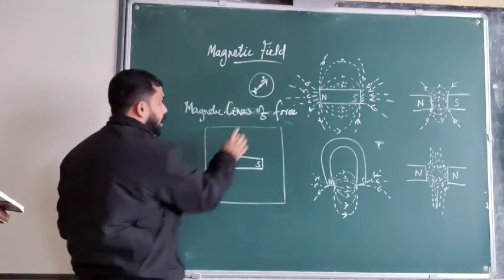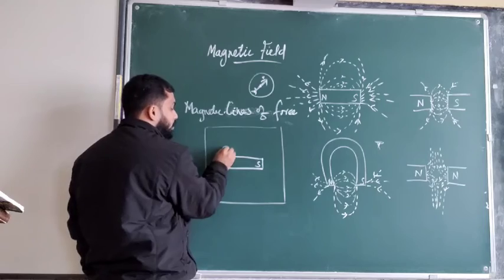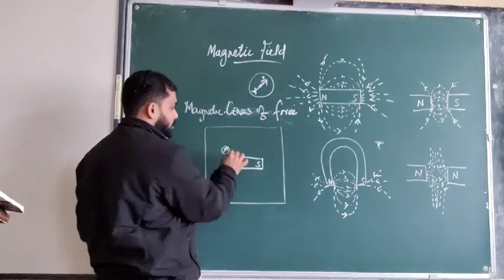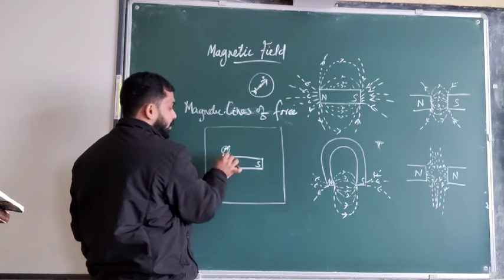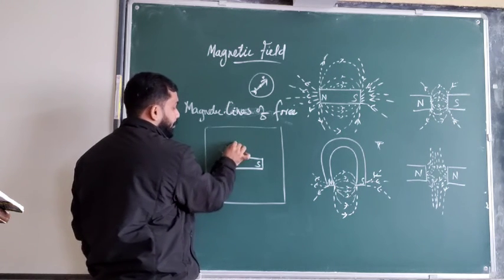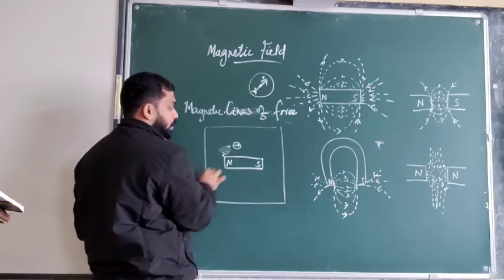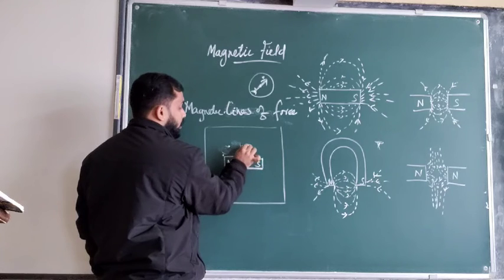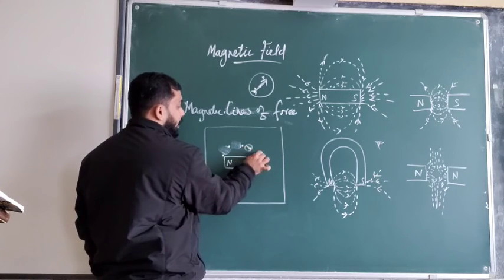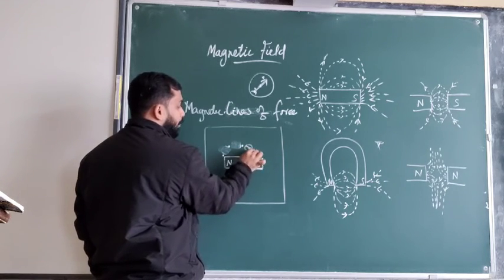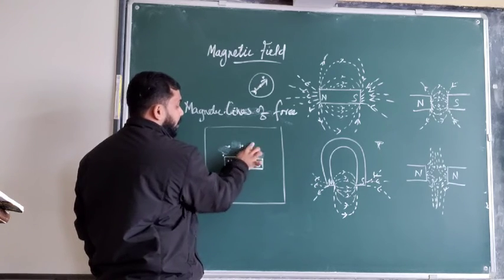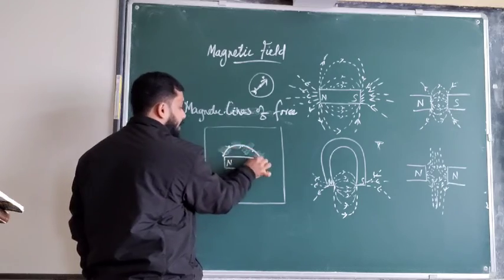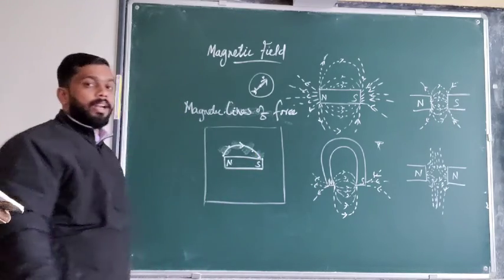So I am going to take the compass here, and I will observe that the compass is showing like this. The arrow is going to show one direction, so I will keep one dot here. Now I will take out this compass and keep it here. Then the arrow is showing like this, and I will keep a dot here. Then again I will keep the compass here, and it will show like this. Then if I keep it here, it will show towards the south pole. So everywhere I have marked the pointer. Then I am going to join these dots. So this is called a magnetic field line.